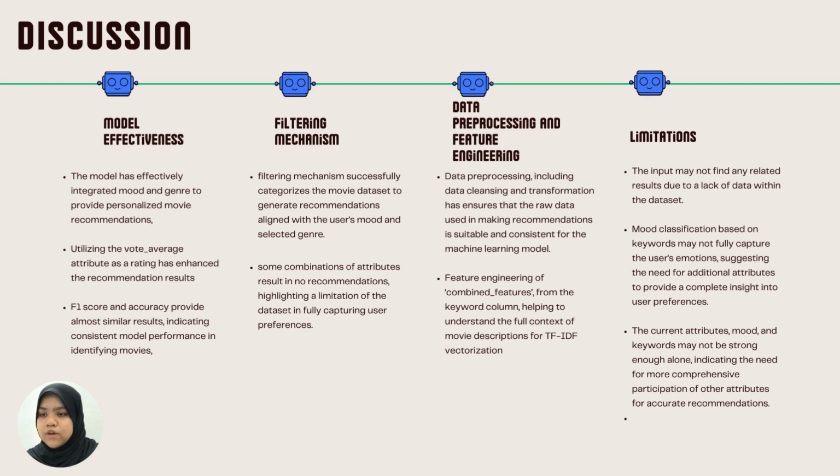Now, I will explain the discussion of our project. The model has effectively integrated mood and genre to provide personalized movie recommendations. Utilizing the vote average attribute as a rating has enhanced the recommendation result. The F1 score and accuracy provide similar results, indicating consistent model performance in identifying movies.